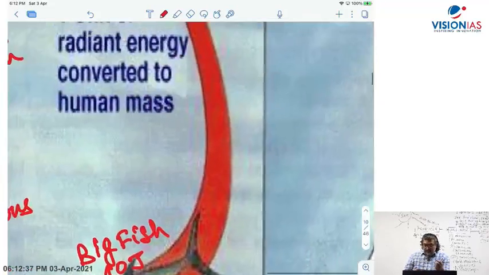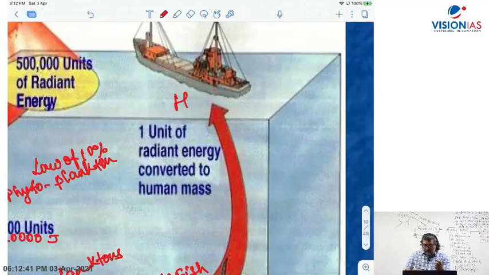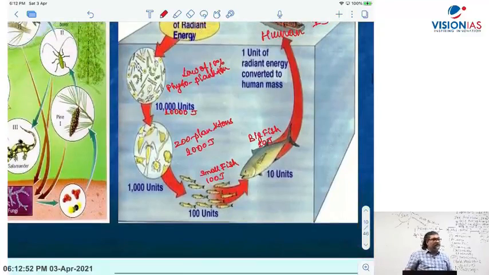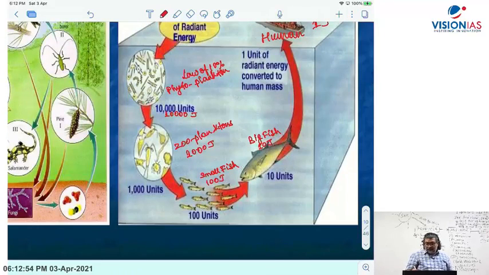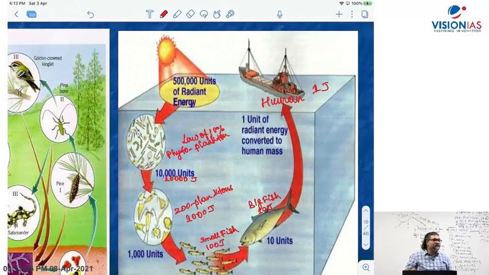And then let's say human. Human being which captures the fish and eats. How much will the human being get? 1 joule. So 10,000 joule goes from phytoplanktons to 1,000 to small fish. This is one example I am saying.